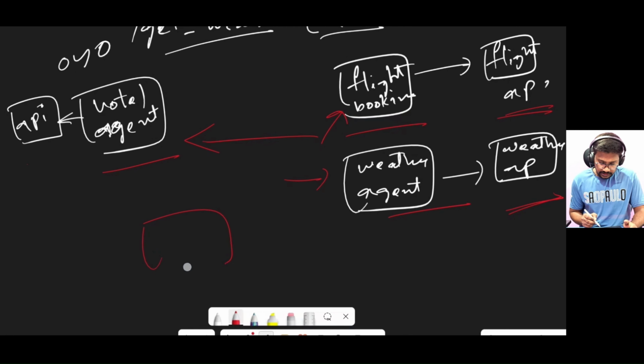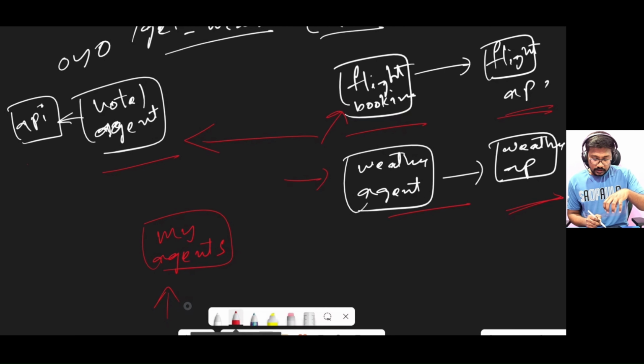If I built an agent, my agent has to plan a tour for me, based on the weather conditions, the flight and hotel, and it should book everything on my behalf. How is my agent able to communicate with all of these agents? There are many difficulties. As of now, each agent is not exposed to the outside world to speak with other agents. So there should be a common medium between all these agents to communicate with each other.